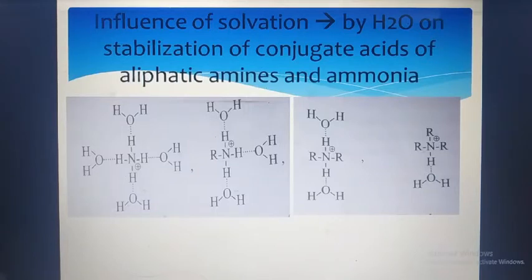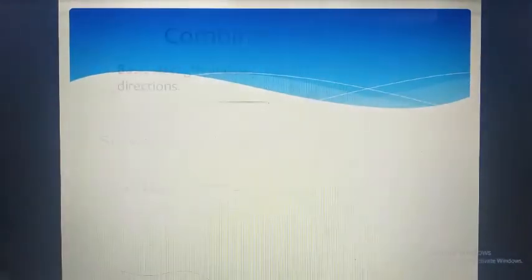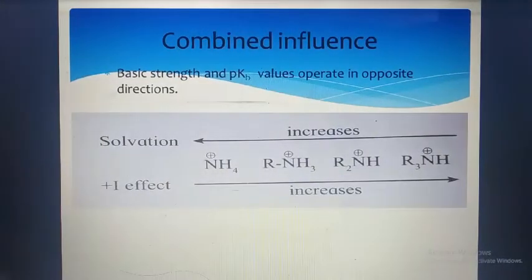Next we are going to see the combined influence. We have seen two types of influence: first is the plus I effect and second is the solvation. So this solvation and plus I effect we are going to see combined. Basic strength and pKb value. In the last session we have seen pKb, the base dissociation constant values, operate in the opposite direction.